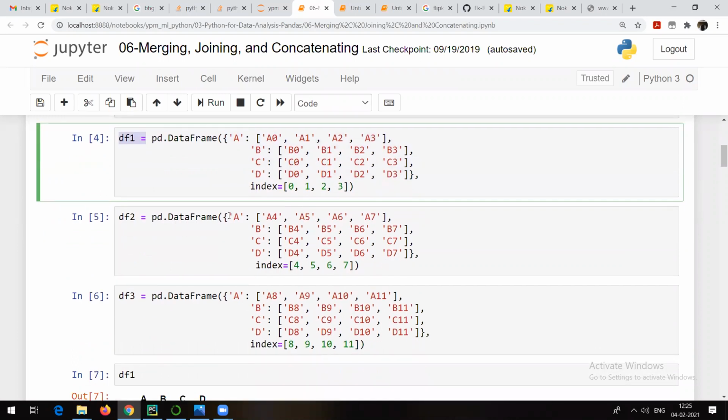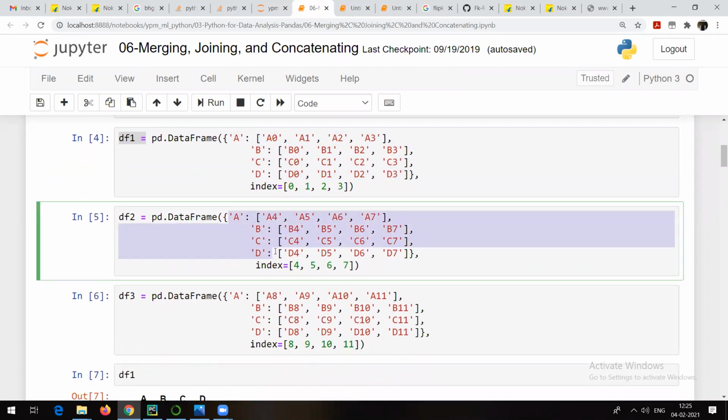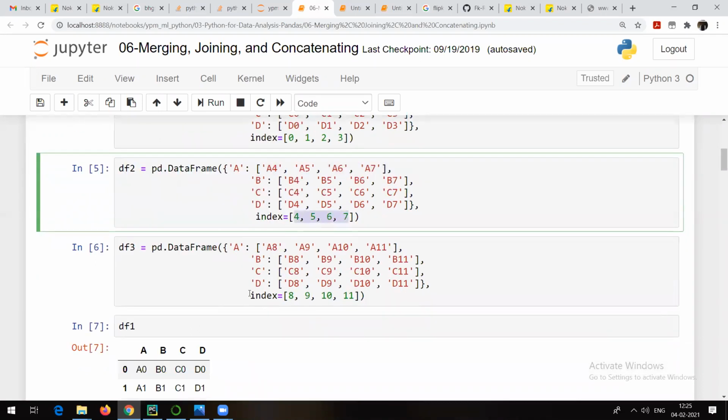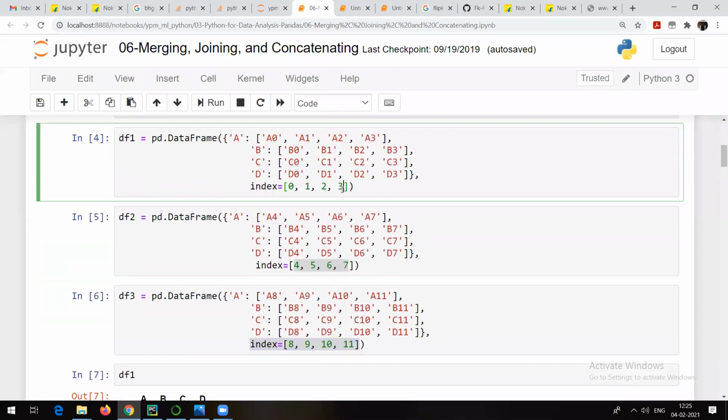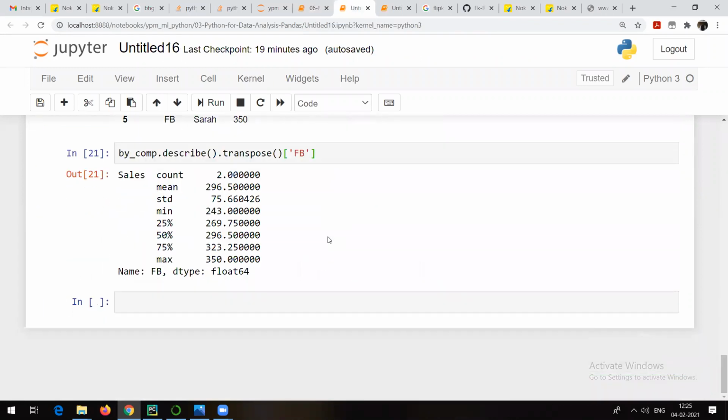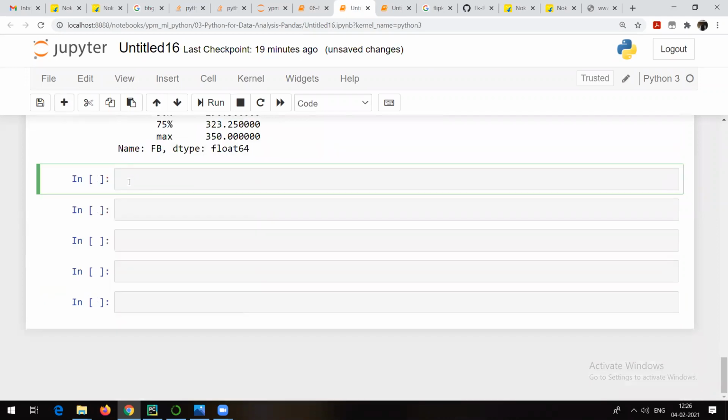Similarly, I am creating data frame 2 with columns A, B, C, D and these values, but the index is 4, 5, 6, 7. And similarly DF3, the only difference is that the index is 8, 9, 10. Then we will try to concatenate them, and see what the result is once we concatenate or merge them.